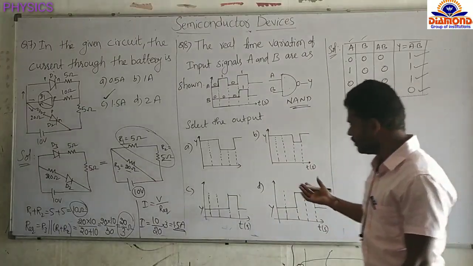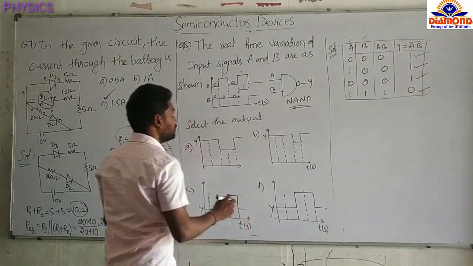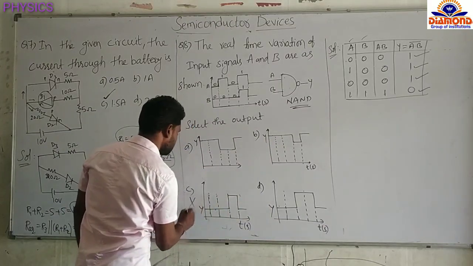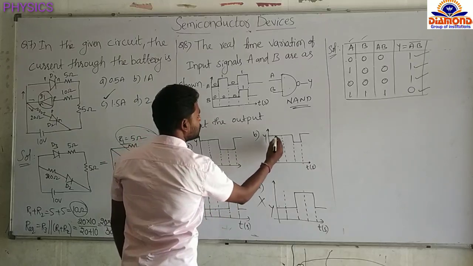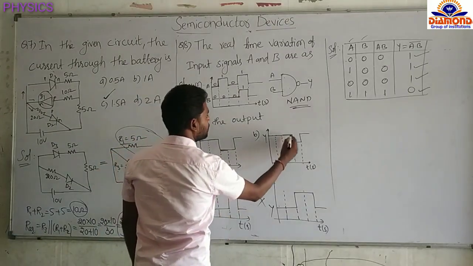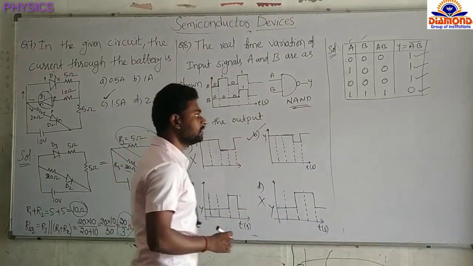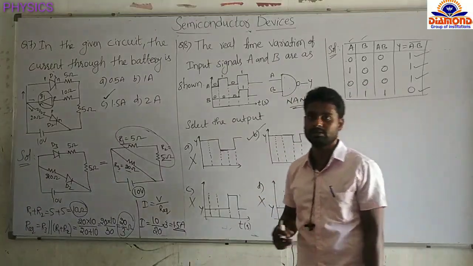Now check the 4 options here. First is high, either high, either low, either low. So these 2 options are wrong. Second time also high, here also high. Third time also high. Either third time is low, but here third time is high. So this is wrong and this one is right. Like this you have to solve this type of problems. Practice more, you can do these problems very easily.